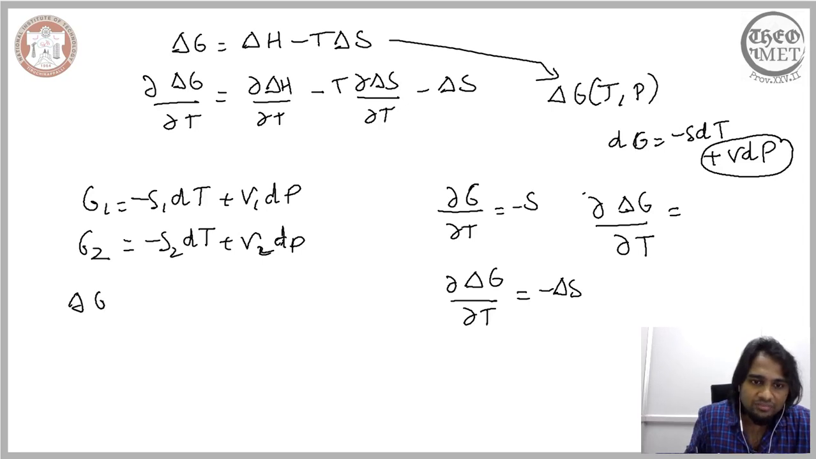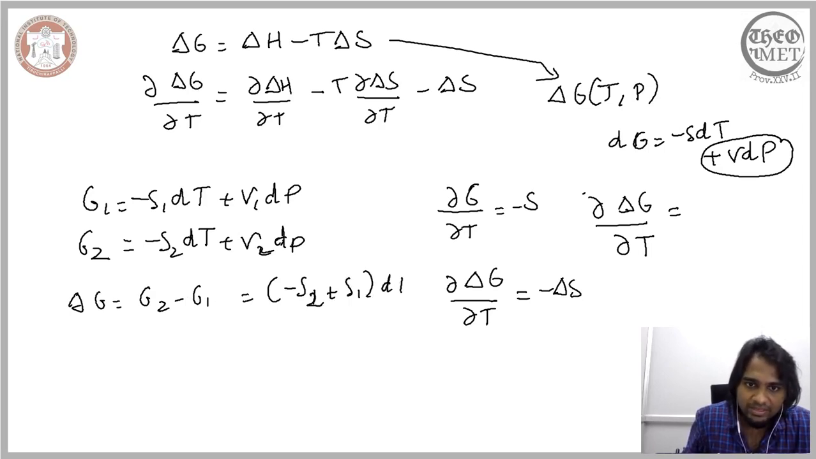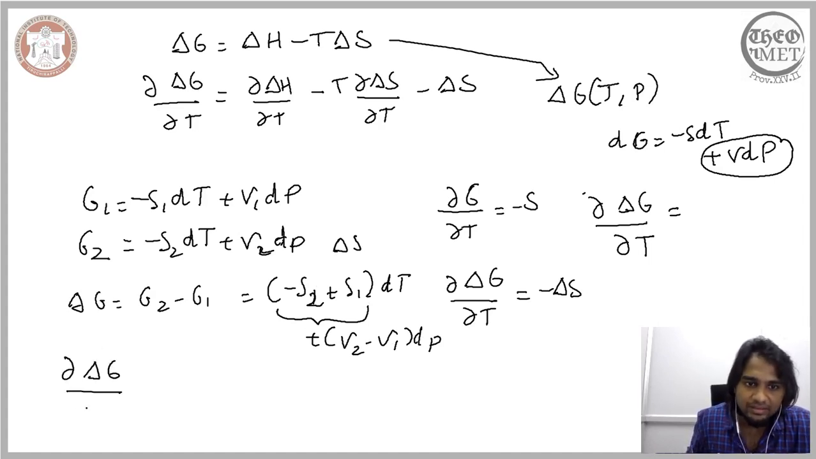Now delta G will be G2 minus G1, and this expression would involve minus S2 plus S1 dT plus V2 minus V1 dP. When you consider this, it will be delta S. And now that you have an expression for delta G, when you consider the change in delta G with respect to temperature, this term will vanish.